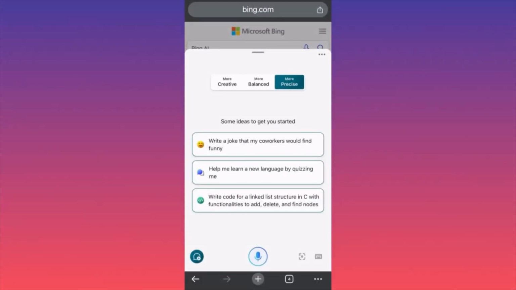So in this particular example, I want to show you, all you gotta do is click on the lower right corner where you see the small keyboard sign.